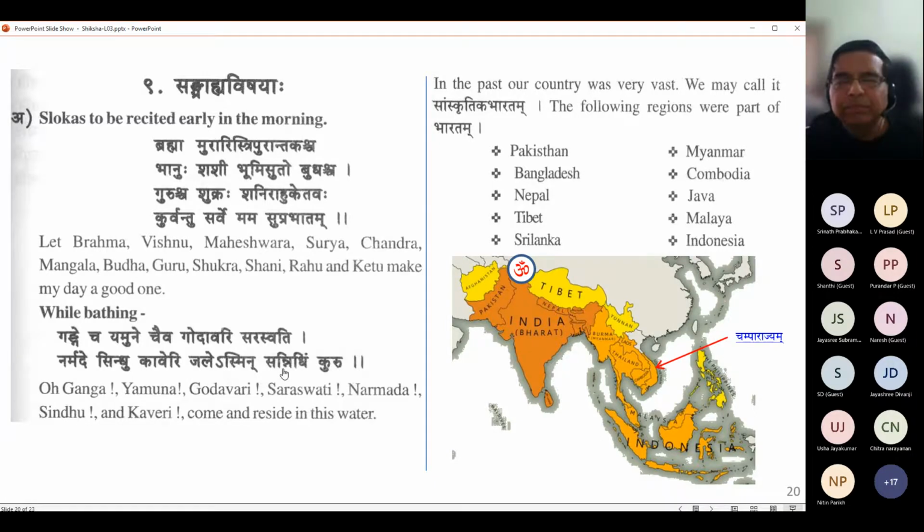Sir, Murari, I think it is the enemy of Mur, the demon he destroyed. Ari means enemy. So Murari means one who killed Mura, the demon.